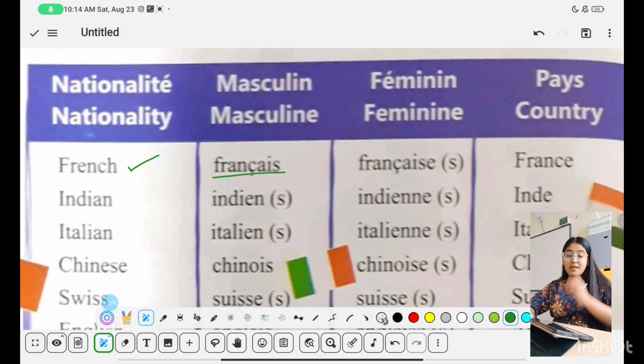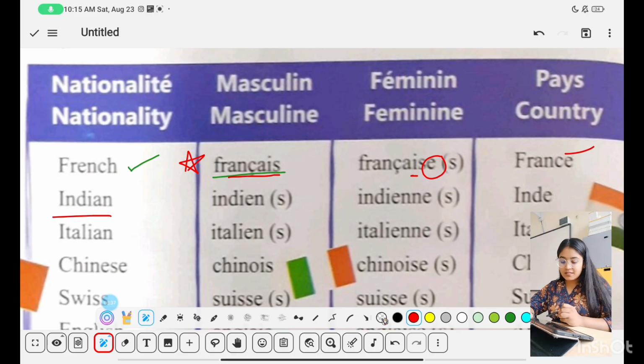French nationality is Français. To make it feminine, they have added an E to it. Why not SSE here? It is an exception. So you can mark it as an exception. Français, you will add an E to make it feminine, and the country is France.